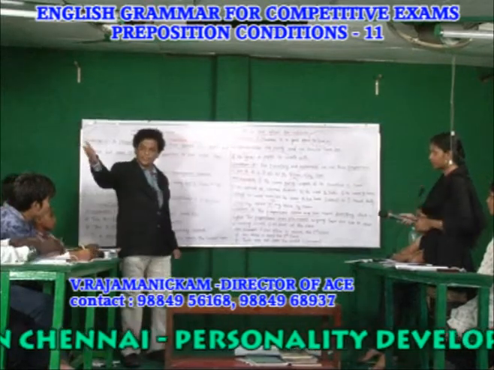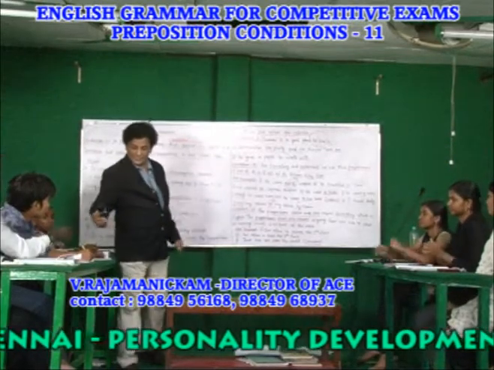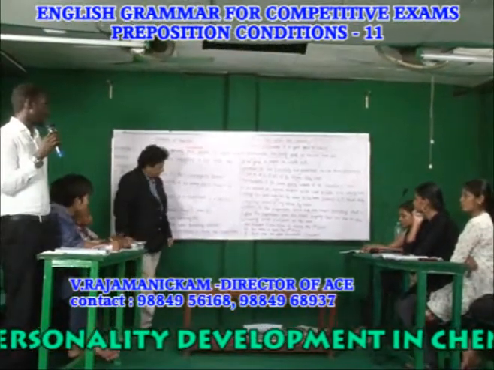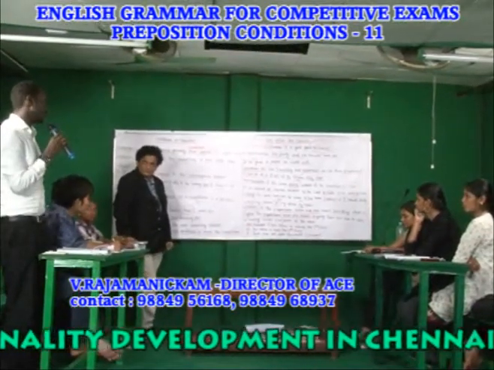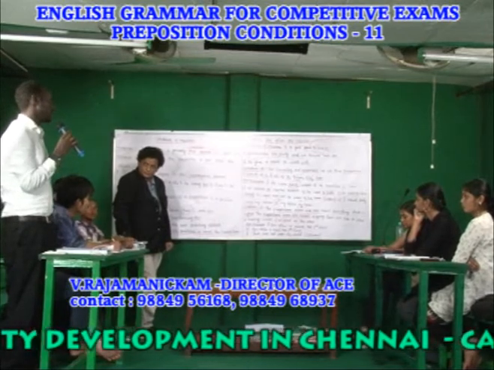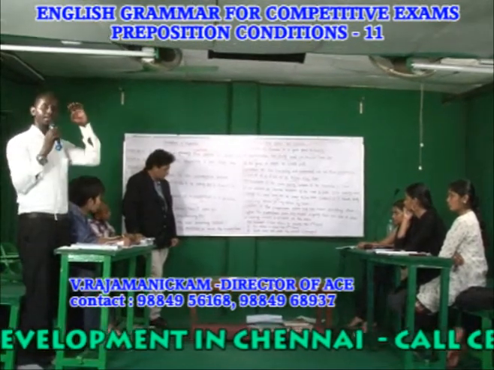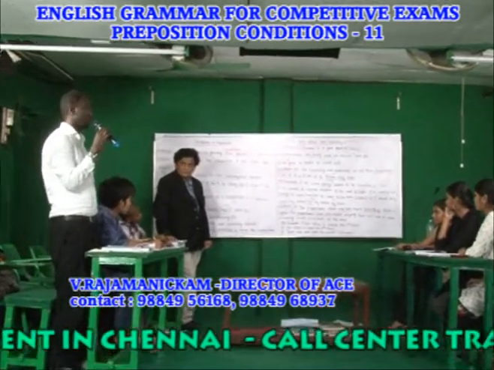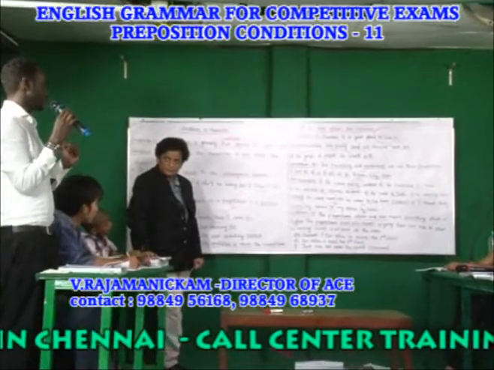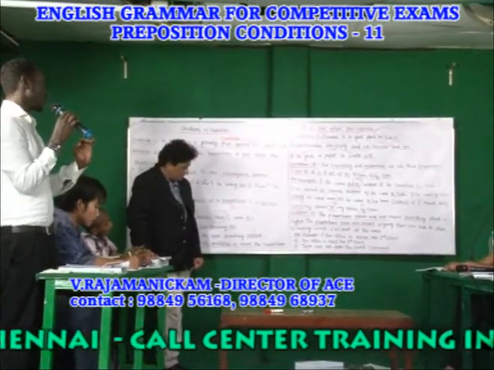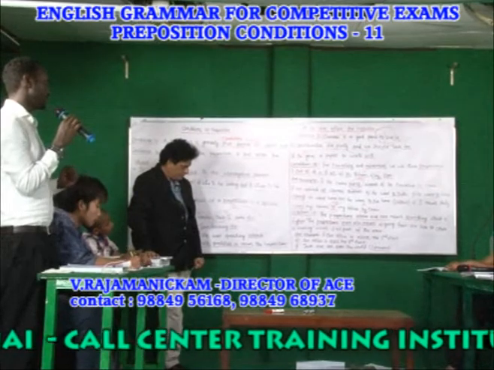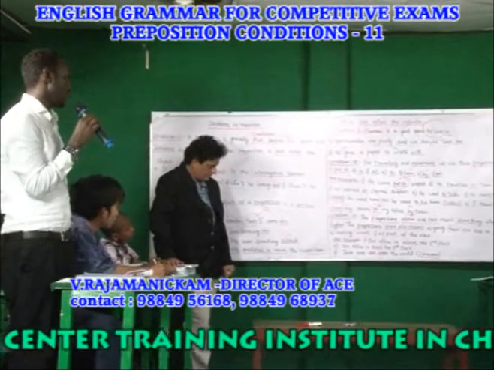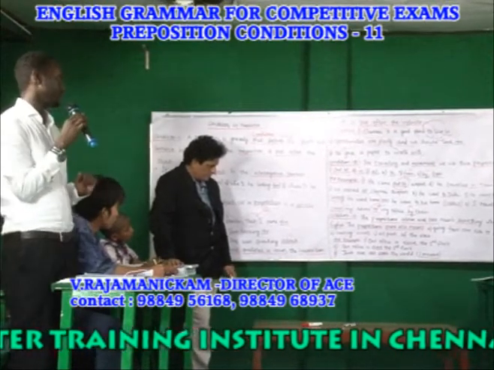Okay, condition 13, what do you understand, sir? Condition 13, look at the students. The prepositions above and over mean something which is higher, and also going from one side to another, crossing across both sides of the area. For example, our office is above the 3rd floor. Our office is over the 3rd floor.